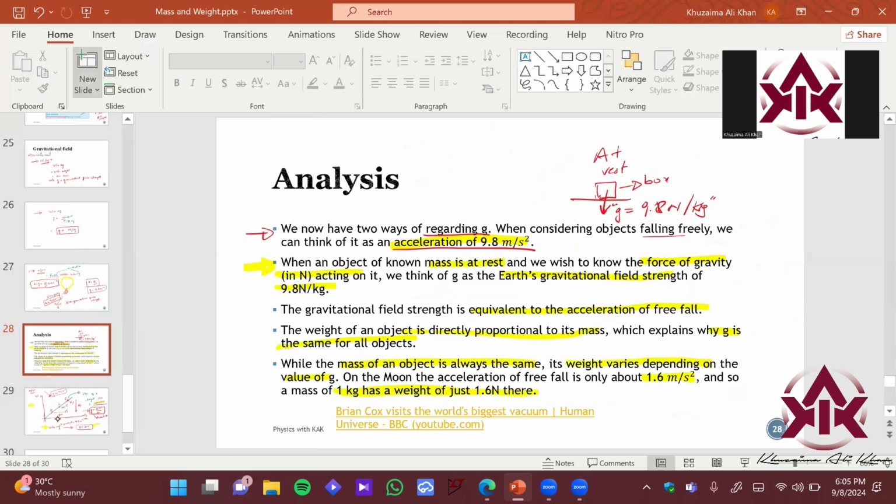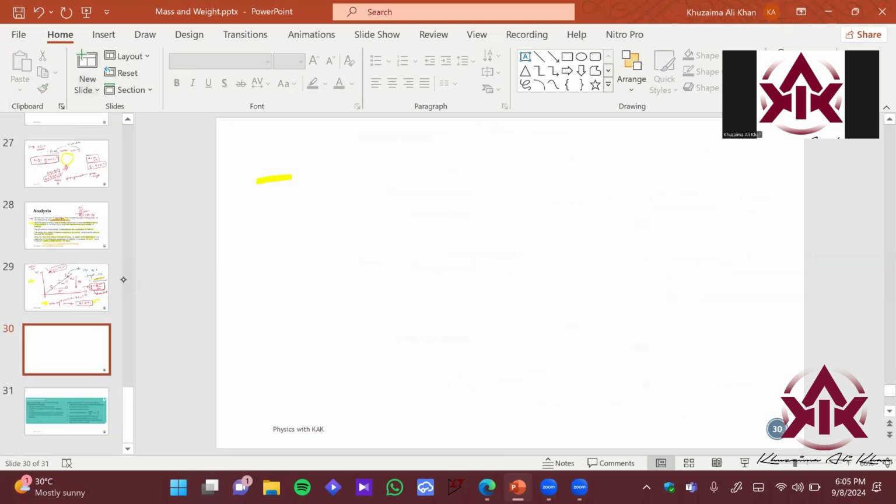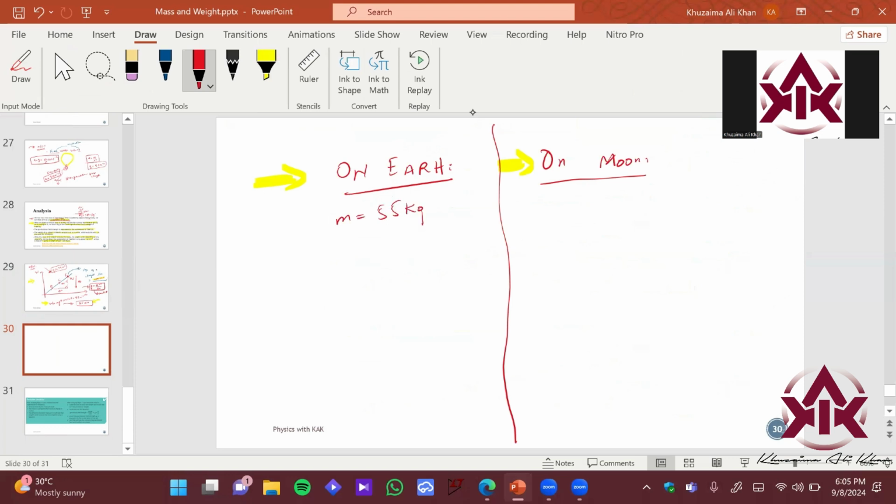So now what is it saying is as follows. Let me just insert a blank slide. Imagine we are talking about on Earth. This is on Earth, and this section is on the moon. Let's imagine Hamza goes to the moon. Hamza's mass is, let's say, around 55 kg. Mass would be the same on every part of the universe, so his mass will remain the same here too.